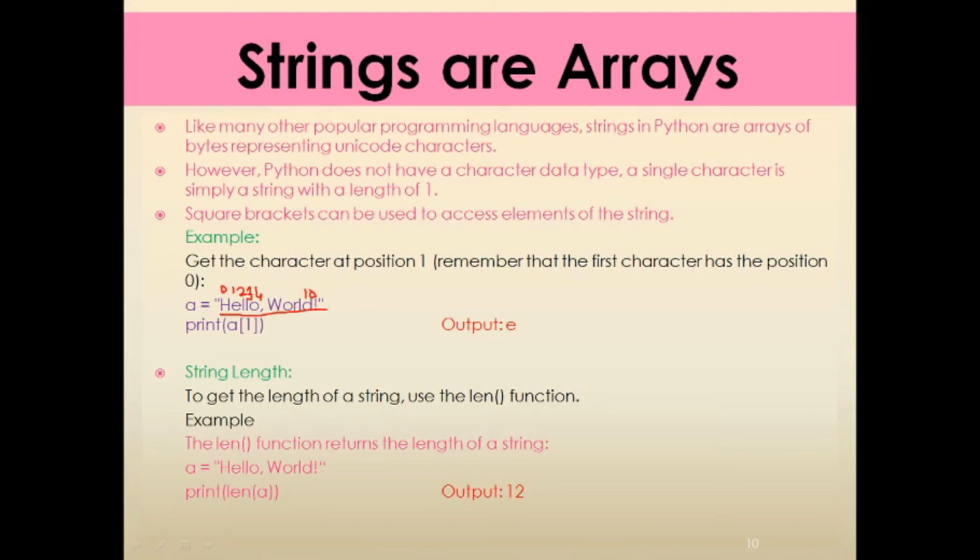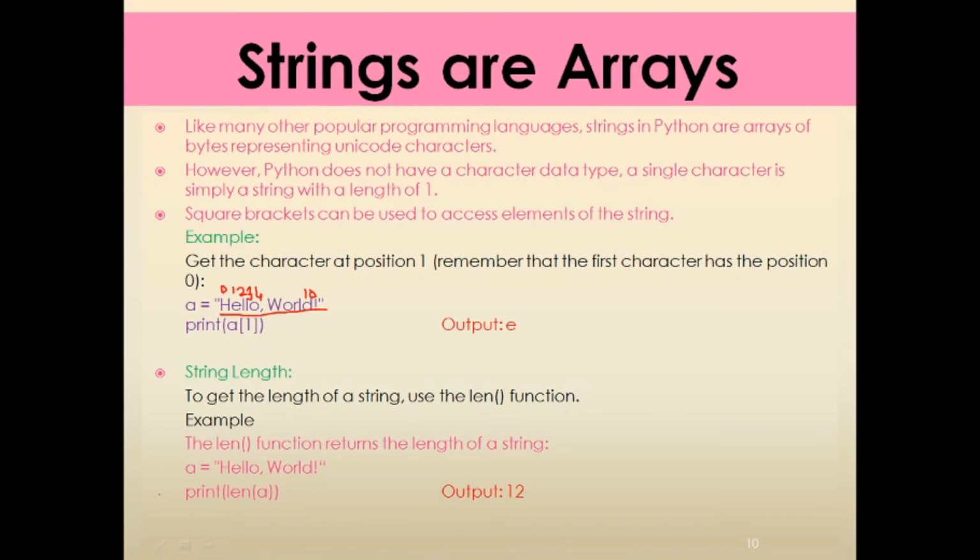That means the last element of that string will be the total number of elements minus 1. Suppose there is a string which has 10 characters. Then the last index value of that string will always be 9. In this way, we can access a particular element of a string by using square brackets.